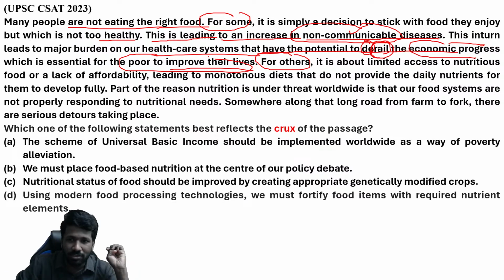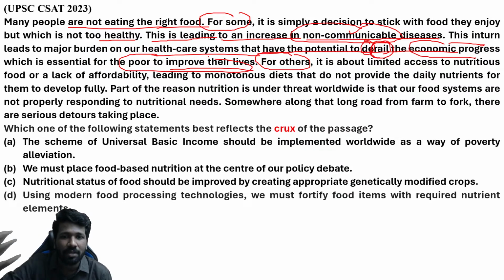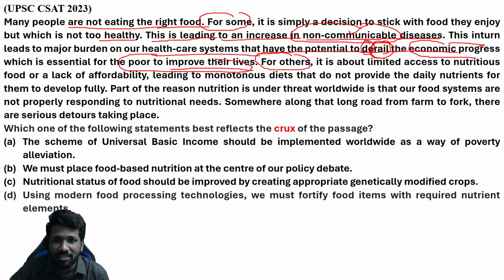Because if the economy is not good, policies cannot be made in such a way that the life of the poor can be improved, na? So yeah, just because you eat a packet of potato chips, all these things are happening in the world, that is what is mentioned in the passage.